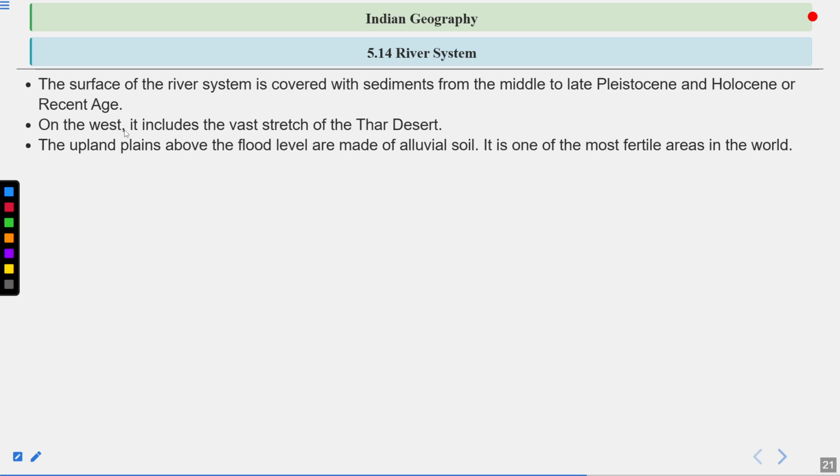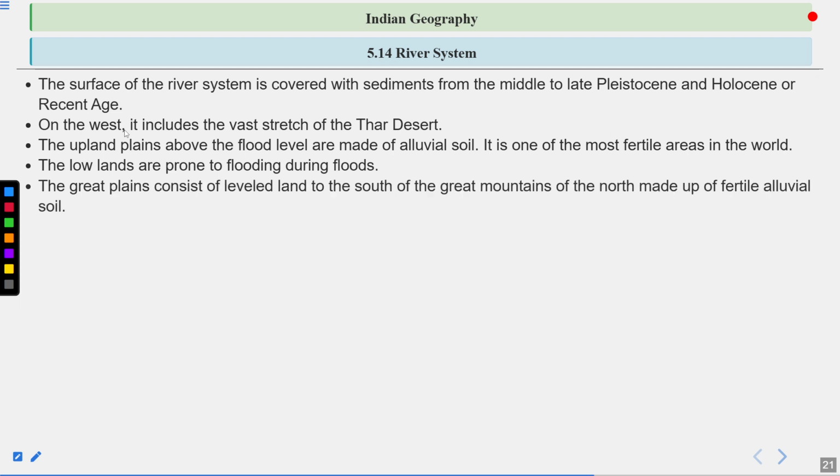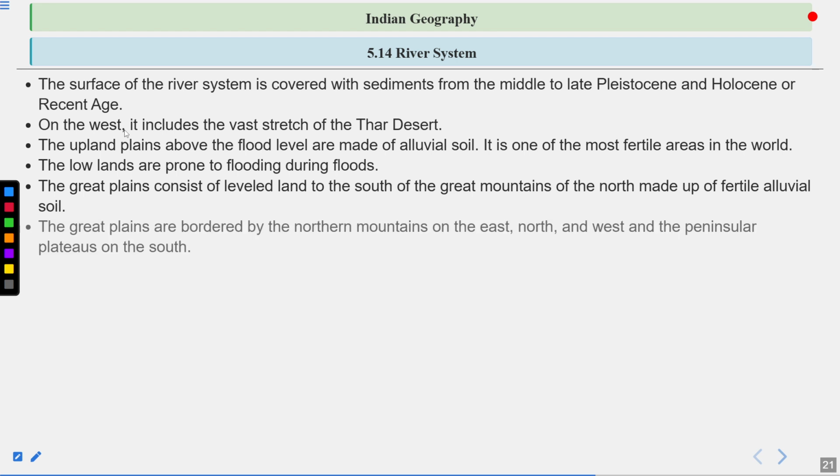The upland plains above the flood level are made up of alluvial soil. It is one of the most fertile areas in the world. The lowlands are prone to flooding. The Great Plains consist of level land to the south of the Great Mountains of the north, made up of fertile alluvial soil. The Great Plains are bordered by the Northern Mountains on the east, north and west, and the Peninsular Plateau on the south.